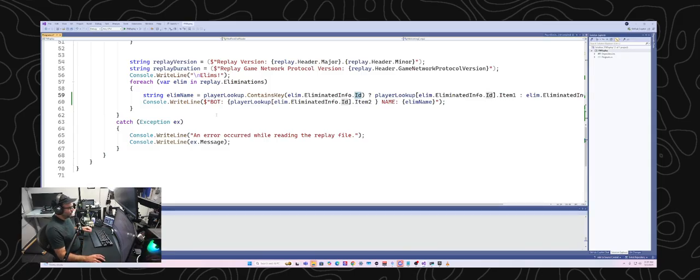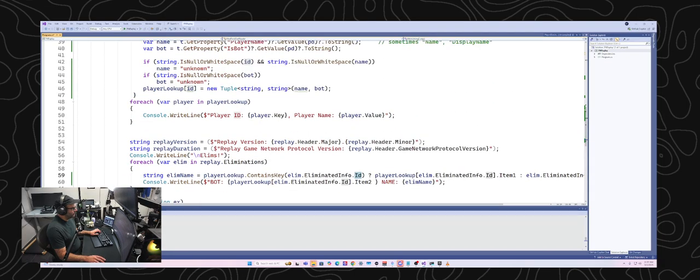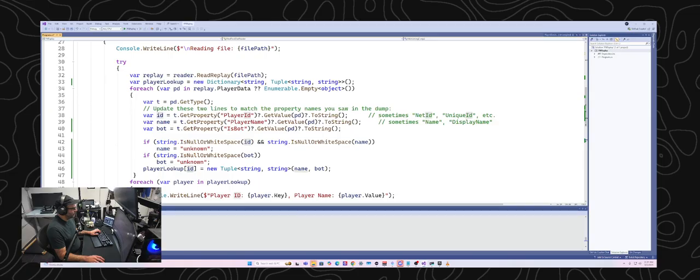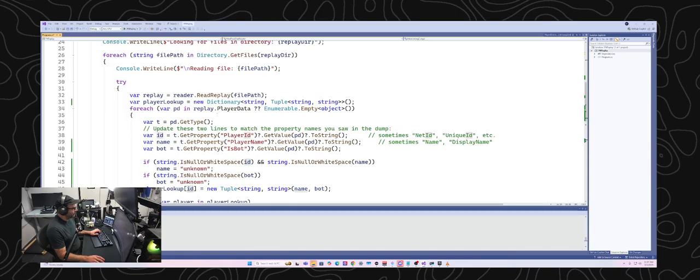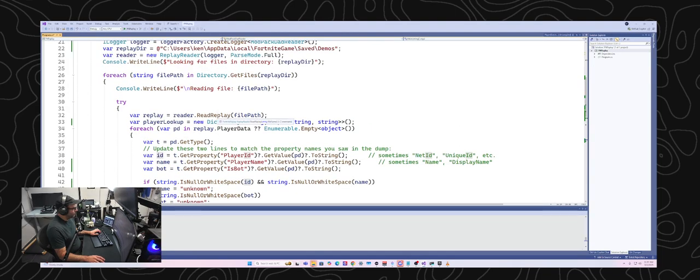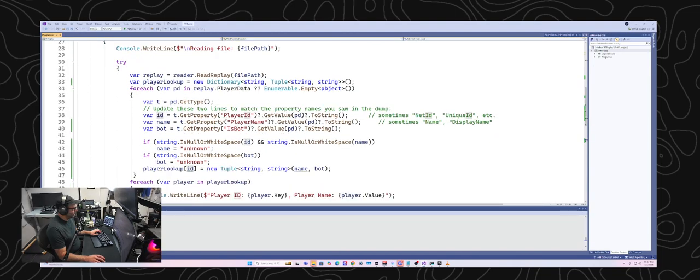So one thing we could do while folks are here and asking questions is I can go ahead and see what other information we have for the player data. That would probably be up here.